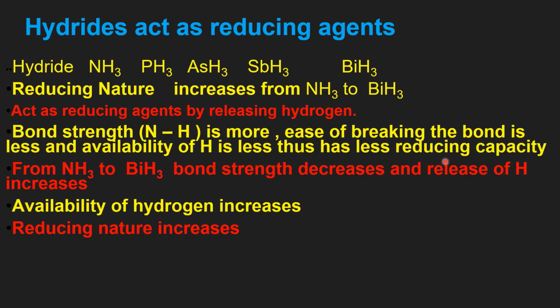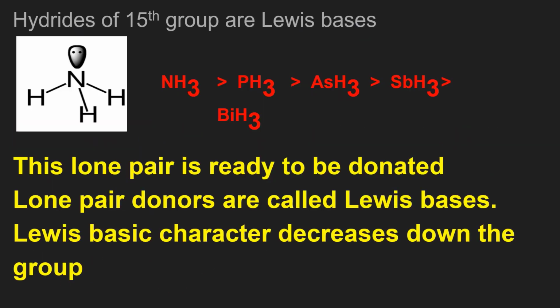Therefore, ammonia has less reducing capacity. From ammonia to bismuthine, as the bond strength decreases and the release of hydrogen increases, the availability of hydrogen increases. Thus, reducing nature increases from ammonia to bismuthine.